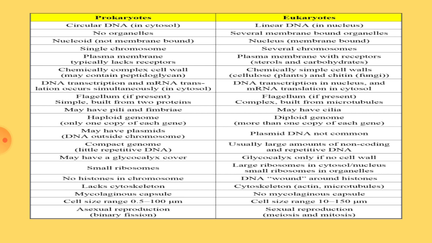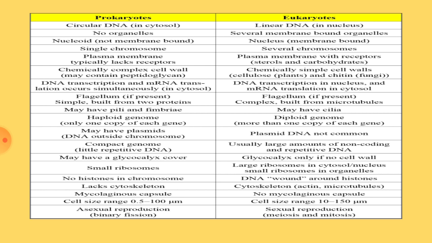Chemically, prokaryotes contain a complex cell wall. It is mainly made up of peptidoglycan. It is somewhat complex and thick. Whereas in eukaryotes, cell wall is present only in the plant cells and fungi. No other eukaryotic organisms show a cell wall. Plants means algae, fungi, bryophytes, all would come there. In plants, especially the cell wall is made up of cellulose, whereas in fungi, the cell wall is made up of chitin material.